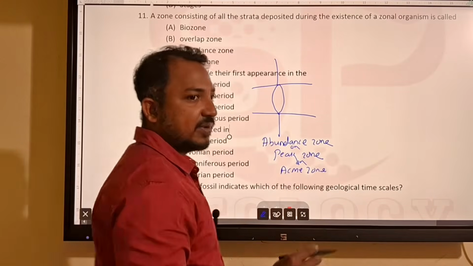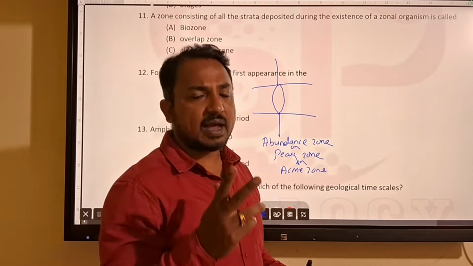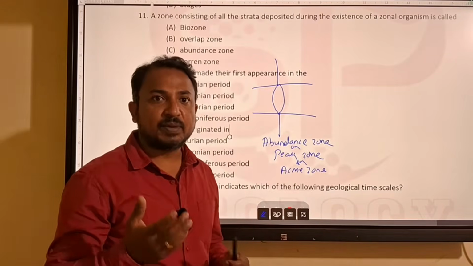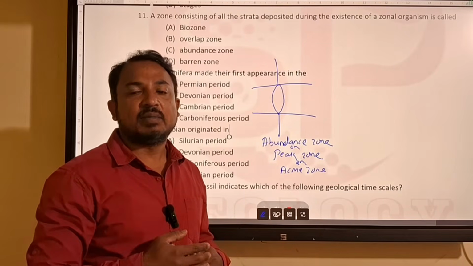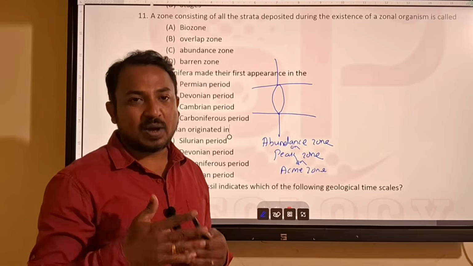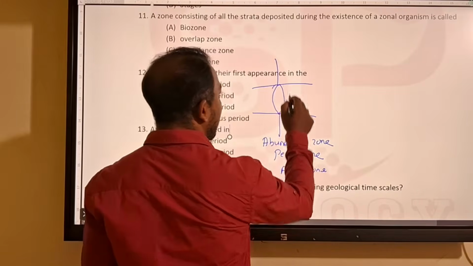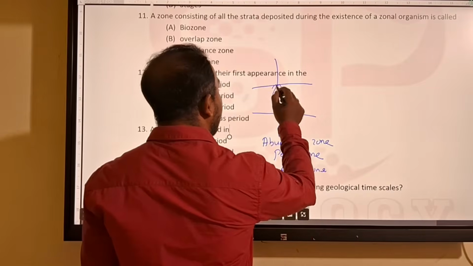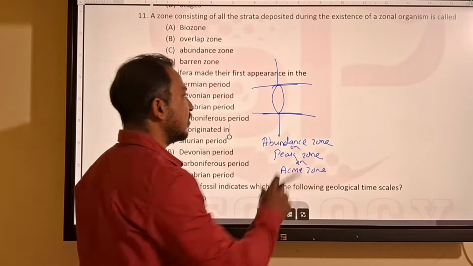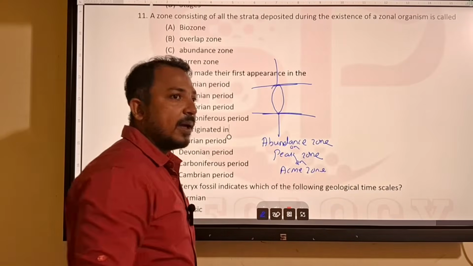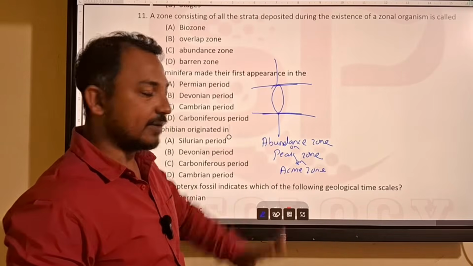Every organism during its evolutionary period has a time when it occurs at its highest, achieving its highest development or highest occurrence. That is called the abundance zone. Suppose this indicates the abundance of the fossil; that can be considered a biostratigraphic unit demarcated by the abundance of a certain taxon.